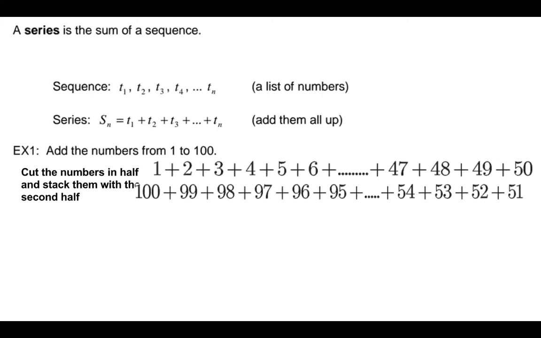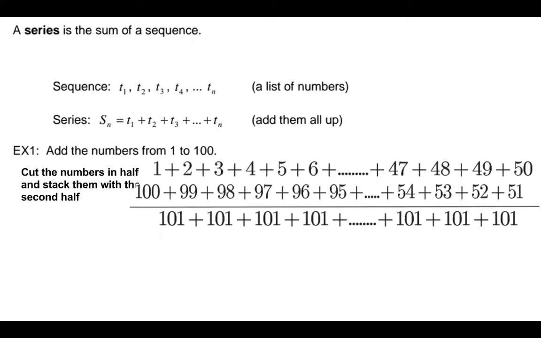In the video, it describes Gauss as being done shortly after the teacher gave the instructions. He said this offhandedly, "There you go," and threw the slate on his desk. It's a funny or really interesting story. But you ask yourself, using this strategy, could we have counted them in our head? If we add up all these, we get a whole bunch of 101s. How many 101s? You can see the numbers from 1 to 50, so there's 50 101s. If you multiply 50 by 101, you get 5,050. And that's what it adds up to.